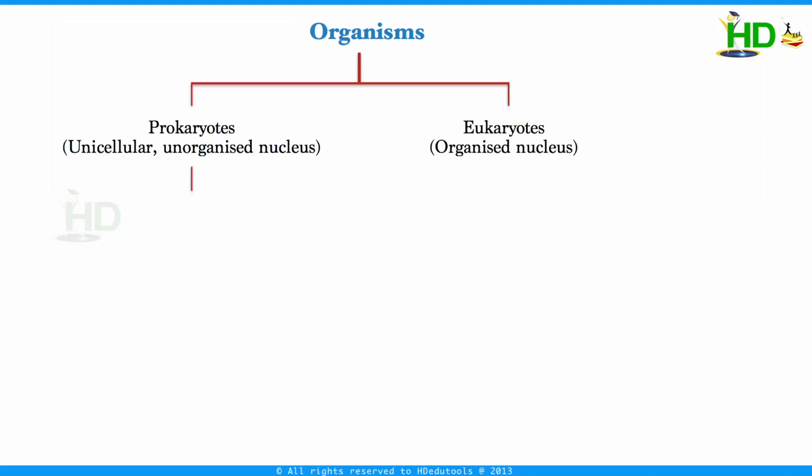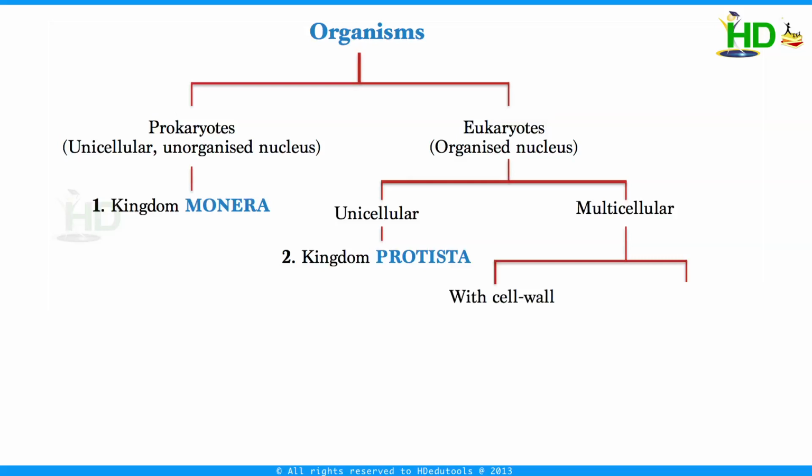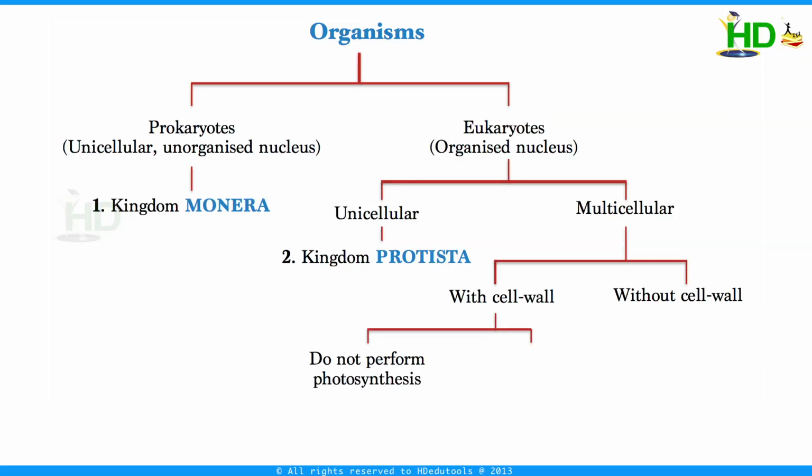Under these prokaryotes, we get kingdom Monera. Again, eukaryotes are divided into unicellular and multicellular. Kingdom Protista comes under unicellular. Again, multicellular organisms are divided into organisms with cell wall and organisms without cell wall. Among organisms with cell wall, some organisms do not perform photosynthesis.